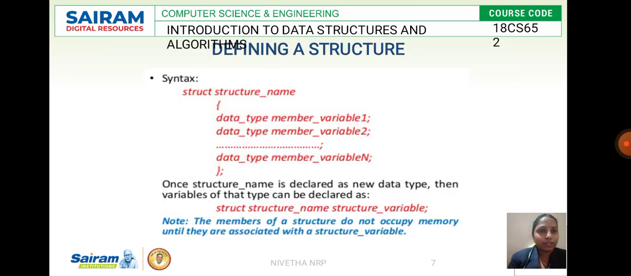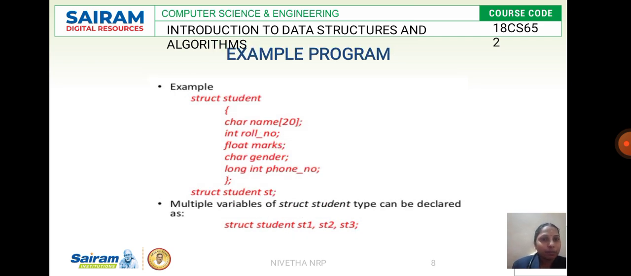We'll see how to define a structure. First the structure name, that is the tag of the structure, then the data type and the members. What are the data members you use? All those you will be defining with the data type and member name. Once your structure is declared as a new data type, then you have to use the syntax struct, a struct name, and the structure variable. We'll see an example program for that.